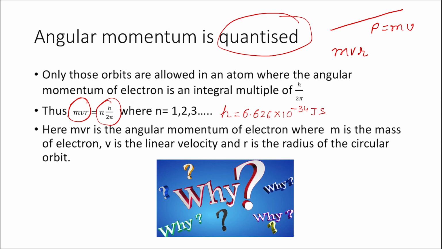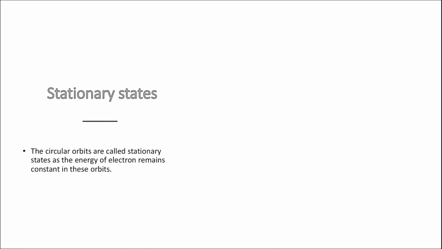So understand the postulate carefully. It states that the electrons would be allowed to revolve only in those orbits where the angular momentum is quantized. That is, it has to be an integral multiple of h upon 2 pi. To get the answer to why is it so, we will have to wait for some time to understand some very interesting concepts which we are going to look at in our next session. Let us now move on to the third postulate.